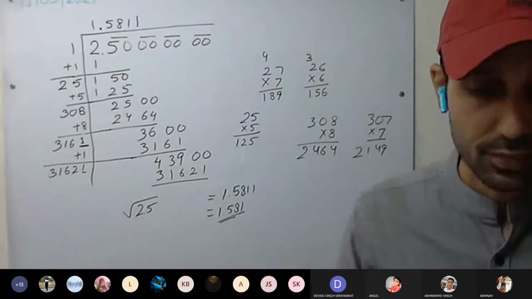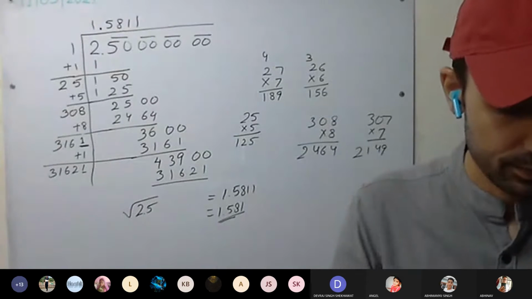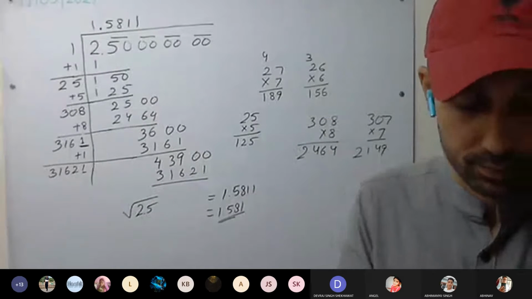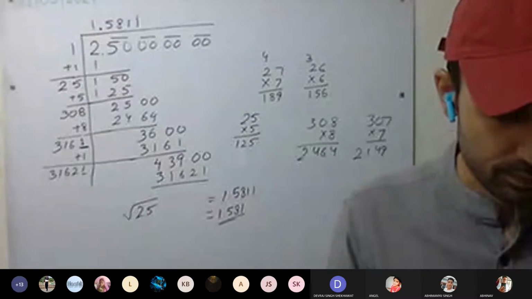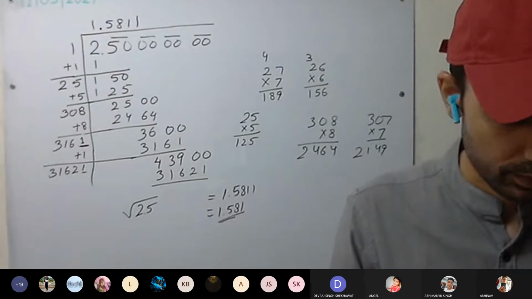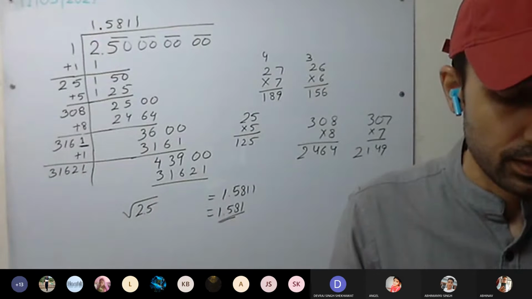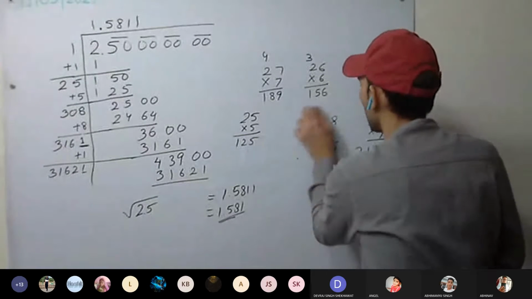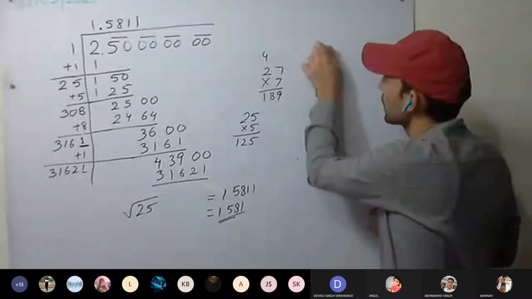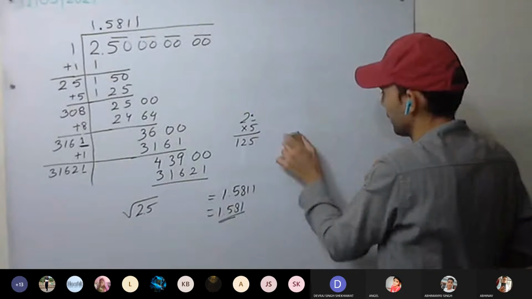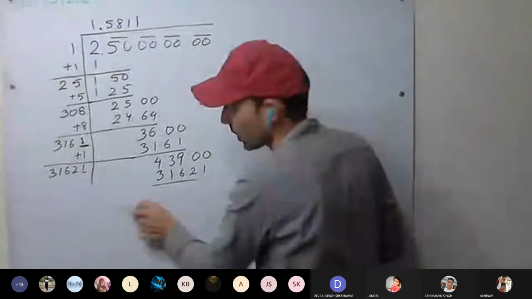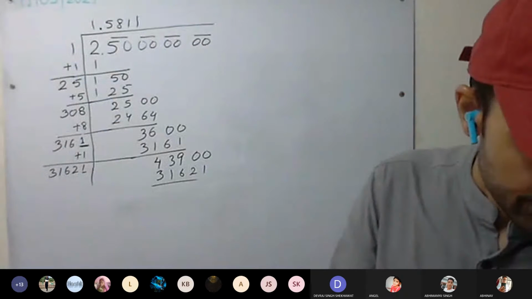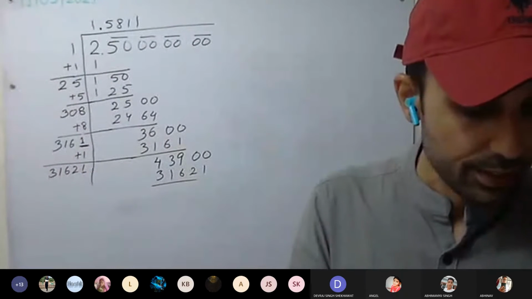Okay, do the second one. Everyone start doing the second one. Third and fourth, you have to do as homework. So in the second, we already have 3 decimal places.